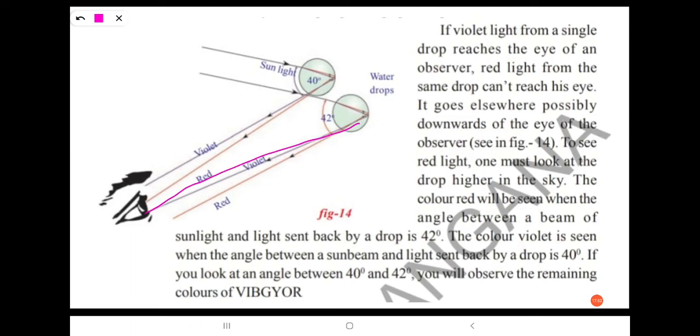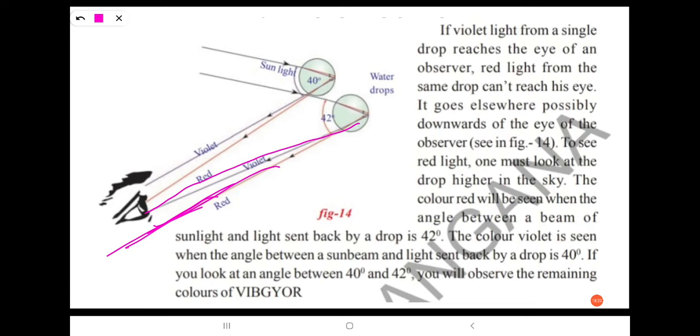Observe the figure carefully. The violet light reaches the person's eyes here. Violet light from a single drop reaches the eye of an observer, while red light from the same drop can't reach his eye. It goes elsewhere, possibly downwards of the eye of the observer. So to see red light, one must look at the drop higher in the sky.